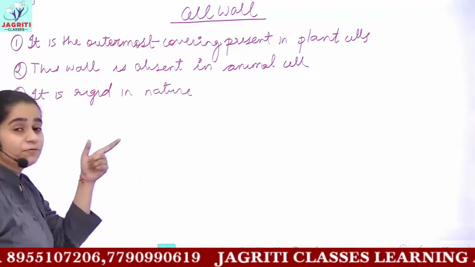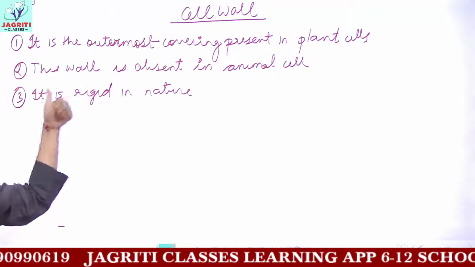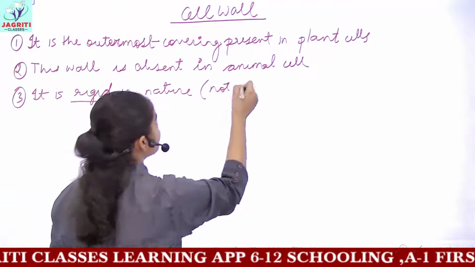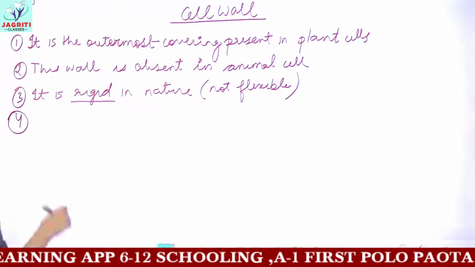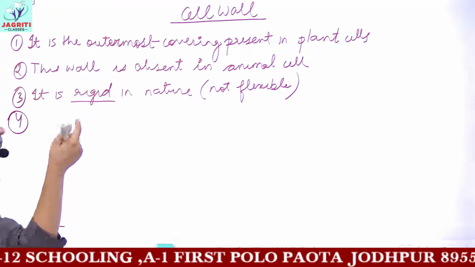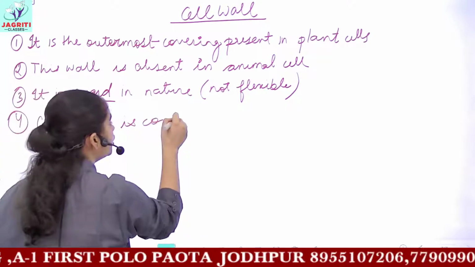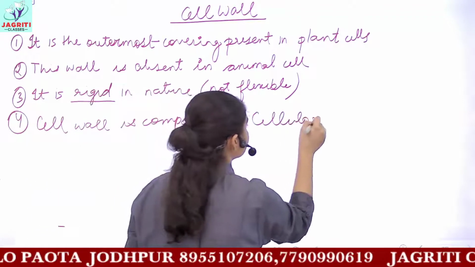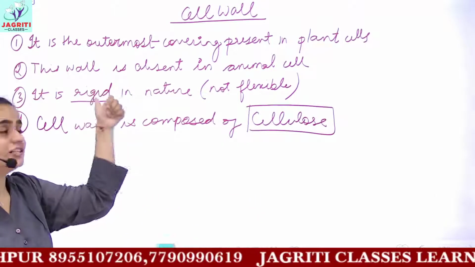Then the next is that it is not flexible, or you can say it is rigid in nature. This is a contrasting feature as compared to plasma membrane. Plasma membrane was flexible, whereas this cell wall is not flexible, that is, it is rigid. Rigid means it is not flexible like your cell membrane. Then the rigidity is dependent on the composition, that is, what the cell wall is made up of. So cell wall is made up of cellulose. And this cellulose gives its rigid nature or rigidity property.